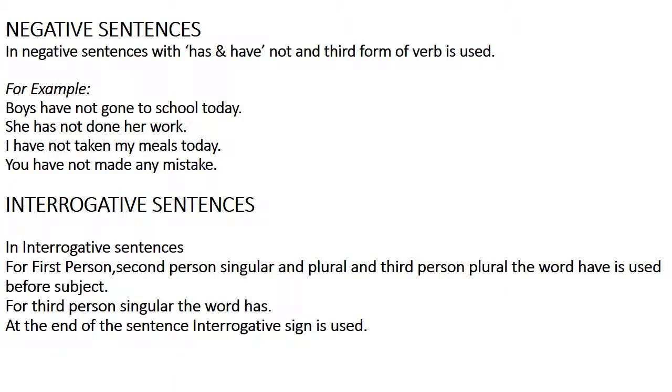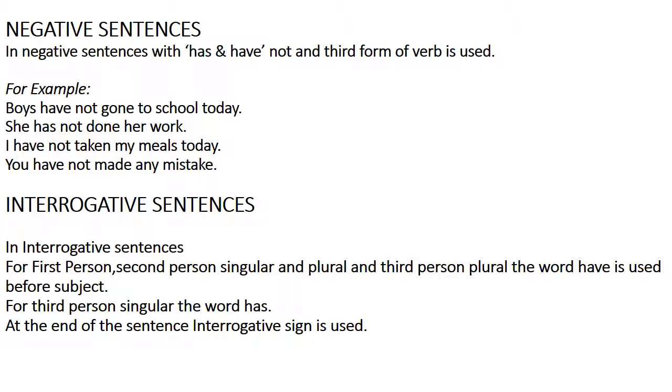Negative sentences. In negative sentences with has and have, the word not is used and the third form of verb is used. For example, boys have not gone to school today. She has not done her work. I have not taken my meals today. You have not made any mistake.